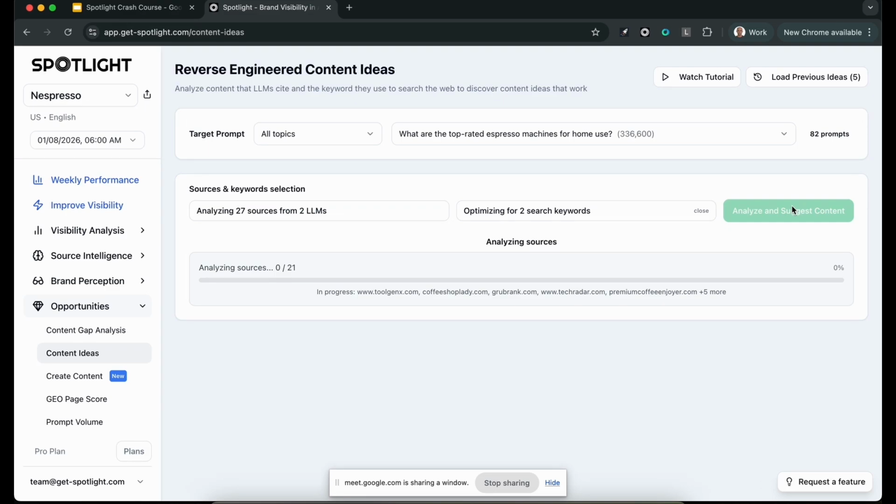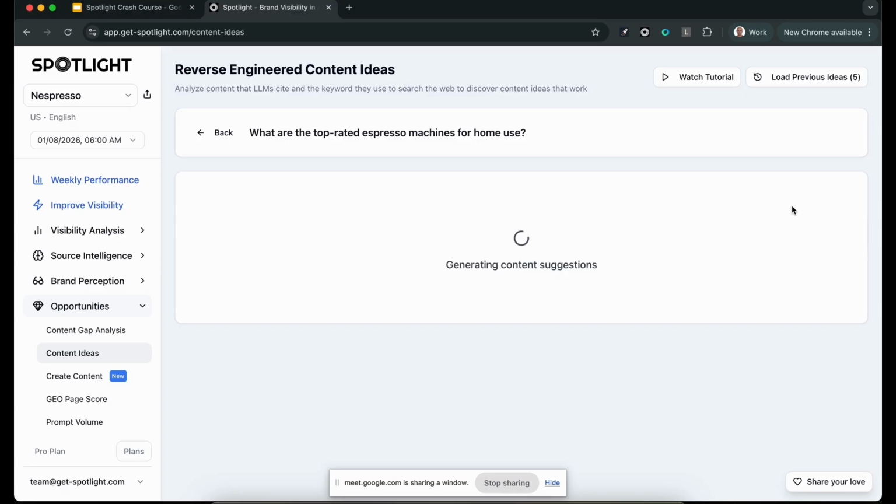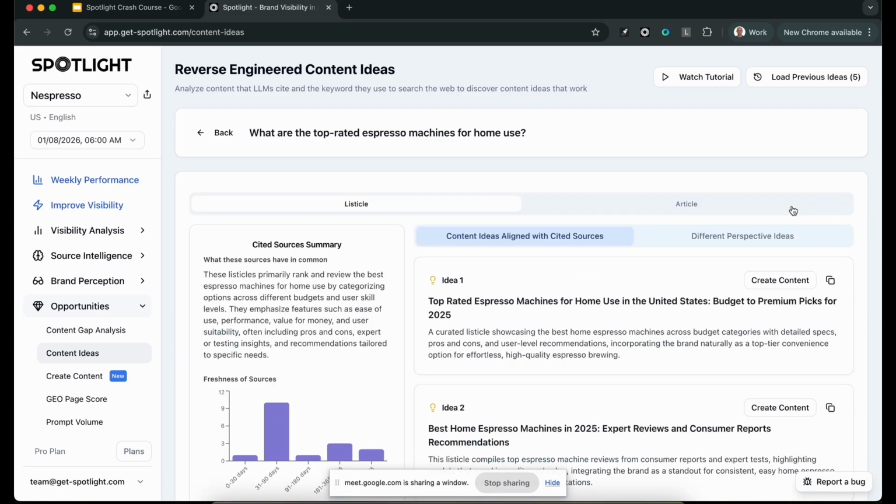Now it's going to analyze all those data sources. It's going to find out all the properties, learn their content, look to see how fresh they are, and check the tone of voice, how long they are, and what the keywords are. Then it's going to create a couple of sets of content that are optimized using the properties of these other cited data sources and targeting the keywords that the models use in order to search for content. And it's going to come back with two lists. One list is content that's aligned with all of these cited sources.